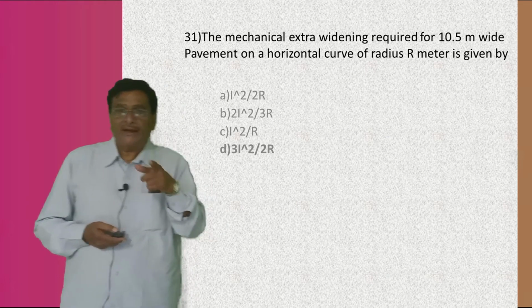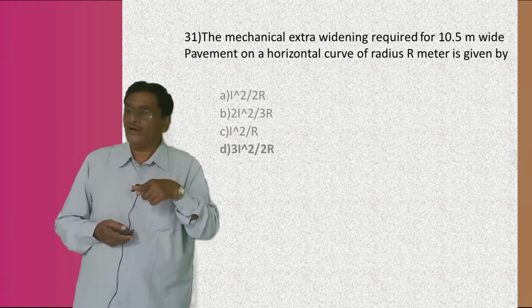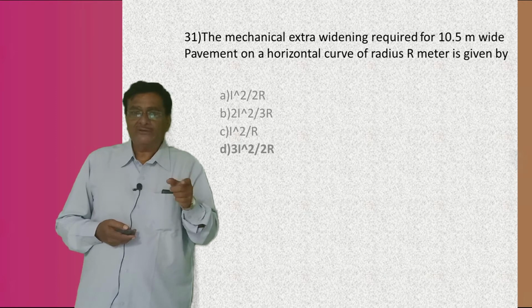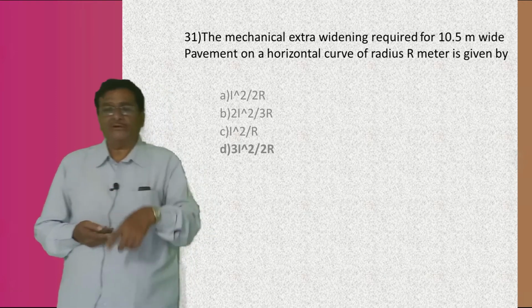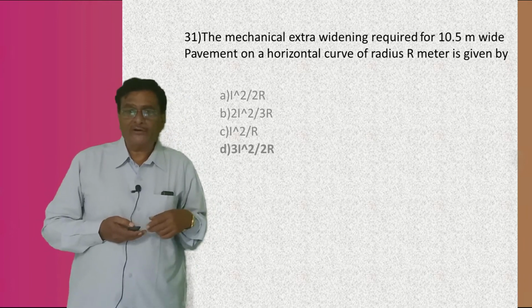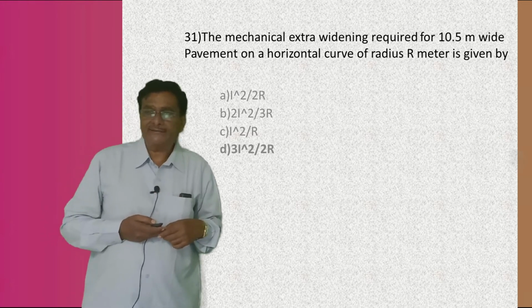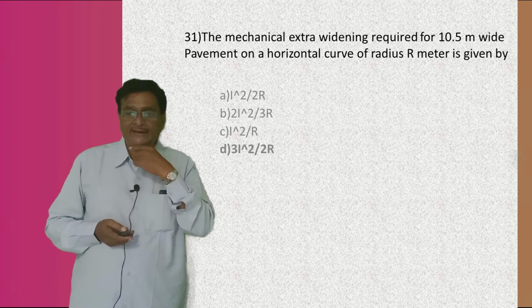So again this is mechanical widening, NL square by 2R, where N is how much? 3, L is 7. So that is what exactly the answer. So okay, NL square by 2R. The fourth answer is the right answer.